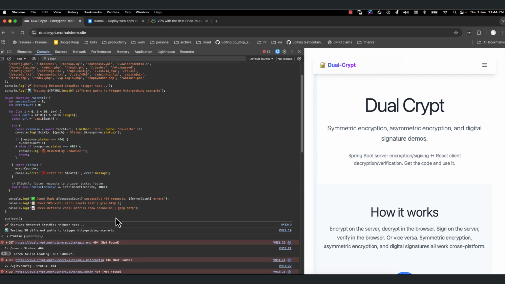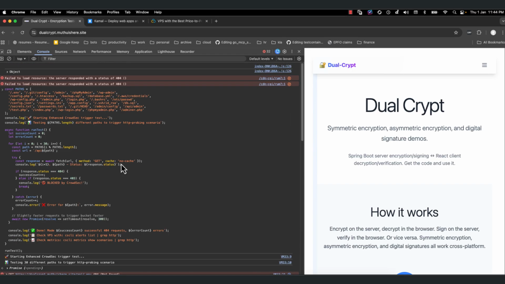If some guy is going to try to access my system, I need to know it is going to be blocked somewhere. There are two options. Either you need to buy some bigger products. There are multiple bigger products which you can put in front of your VPS, and then you are going to pay for it. Or you can do something simple with an open source tool called Crowdsec.